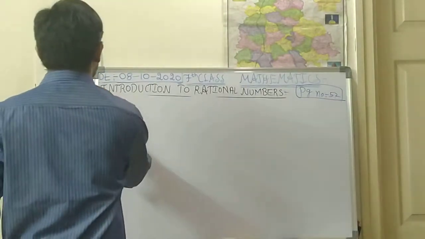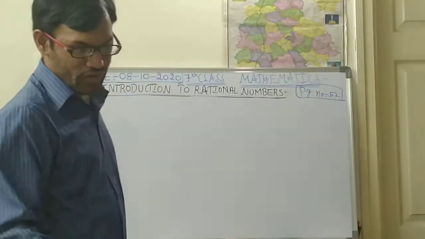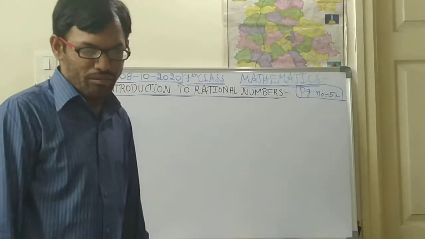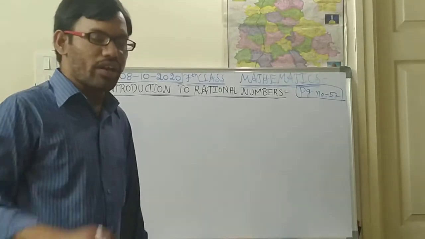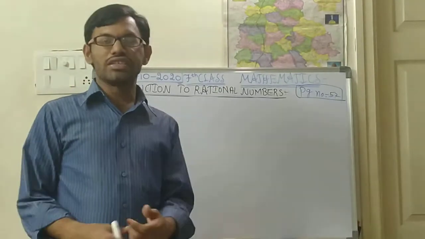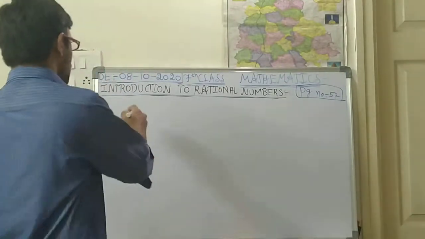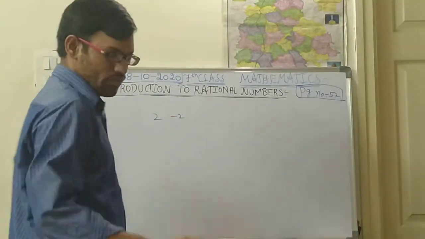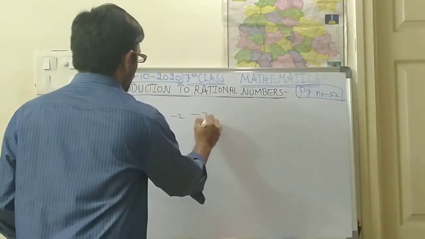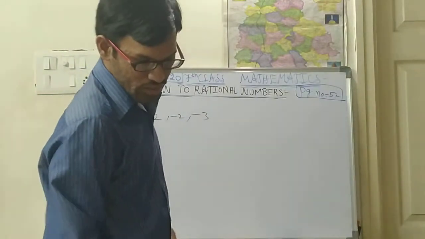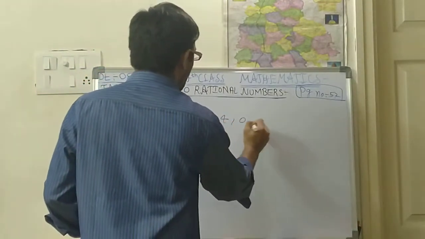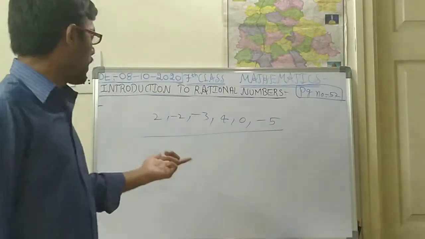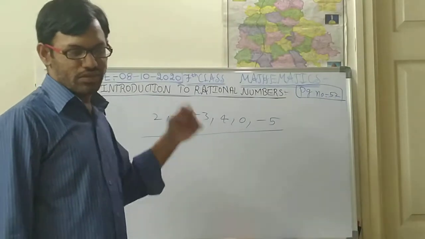In page number 52 they are asking to find the greatest and smallest numbers among the following groups. Here he has given a group, children: 2, minus 2, minus 3, 4, 0, minus 5. From this group you are supposed to find the greatest and smallest numbers.